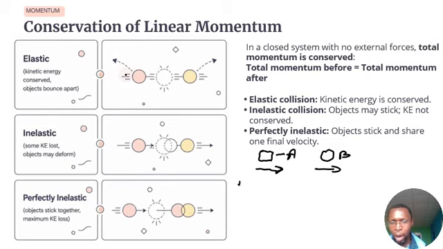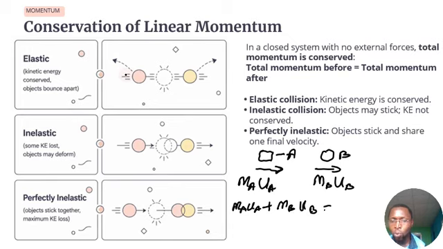Let's say object A is moving with mass mA and initial velocity uA, and object B is moving with mass mB with initial velocity uB. This is momentum, the product of mass and velocity. Now, the law of conservation of momentum is stating that the total momentum of these two, in other words, mAuA plus mBuB, is always equal to the total momentum of the two objects after they have collided.